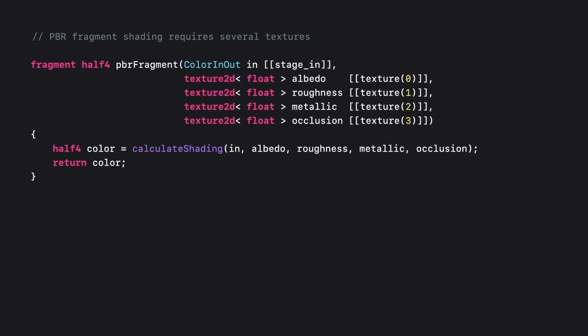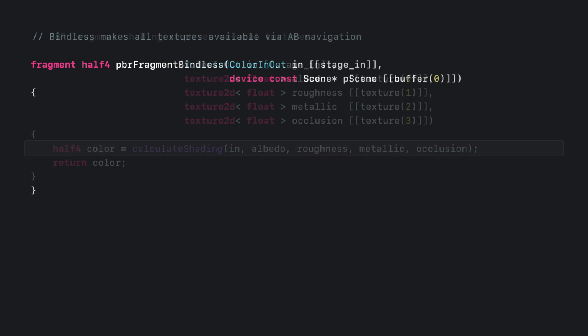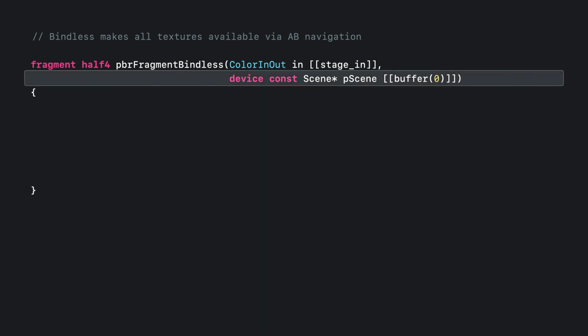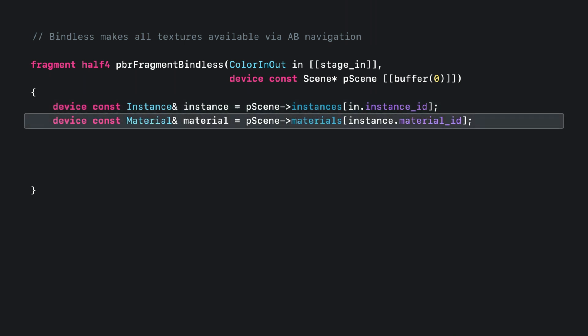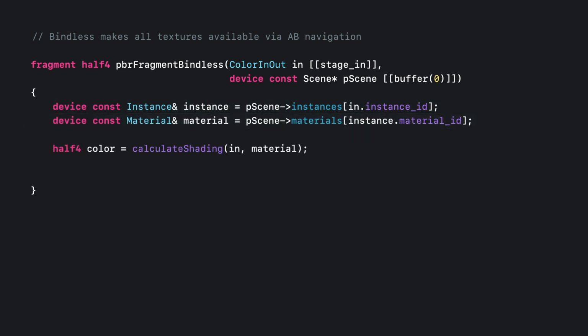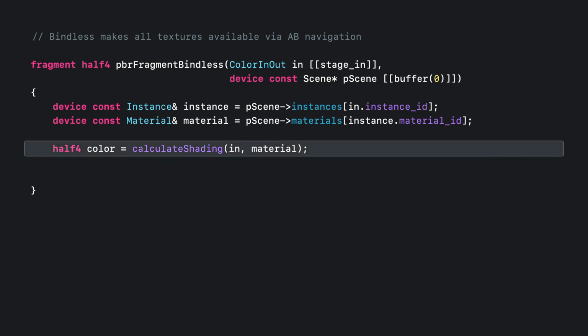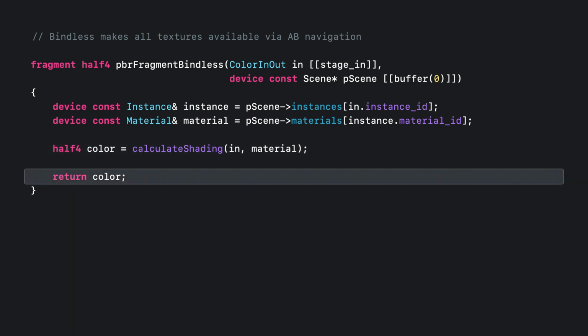Here's an example of a typical PBR shader. In the traditional model, each referenced texture needs to be individually bound before this draw call. If the following draw call requires a different set of textures, all of these resources need to be bound one by one as well. When using a bindless model, we can now just pass our root argument buffer and retrieve our material directly from its reference structures, just like before. First, we retrieve the instance. This may be determined in the vertex shading stage. Then retrieve its material, and use its reference textures and constant data to calculate the appropriate shading. Finally, we just return the color.